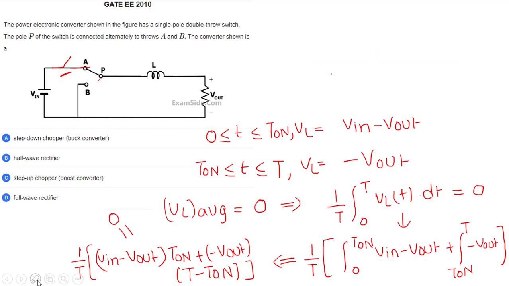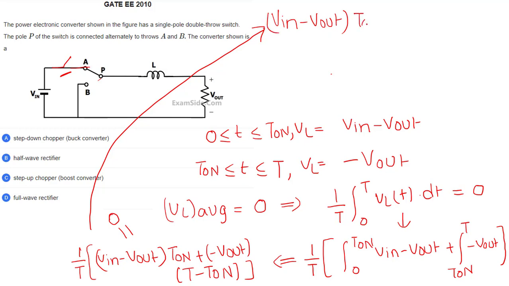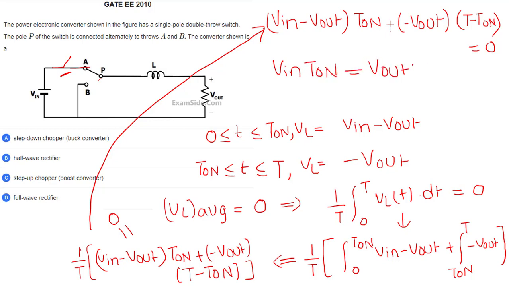So I'm shifting this to here. From that I can write this is equivalent to 0. I can write (Vin minus Vout) into T on, as T goes there, that is 0, plus minus Vout into (T minus T on) is equal to 0. Then this becomes Vin into T on is equal to Vout into T. From that we can write Vout, output voltage, is equal to input voltage into T on by T.